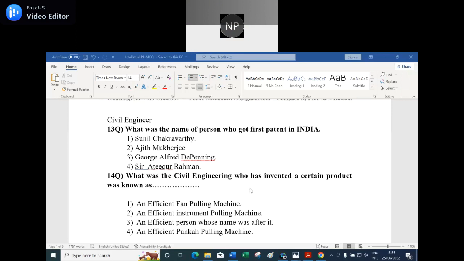Parshuram, please Sir, mute it. I am getting the sound from your house. Okay. Somebody, Sir, an efficient fan pulling machine. Number 4. Yes. An efficient pankha pulling machine. Parshuram, somebody is either beating or sound is coming. Still you did not mute it. Yes, sir. I'll do it, sir, because I am getting the sound from your side. Okay.